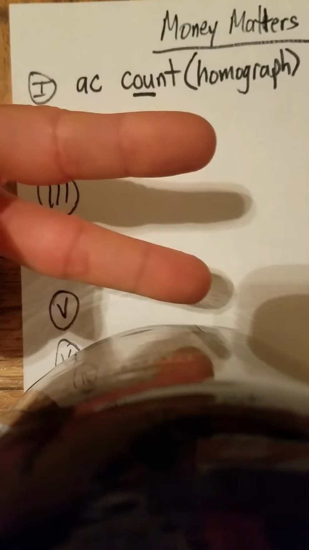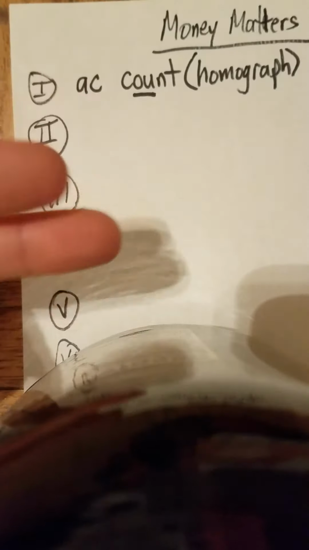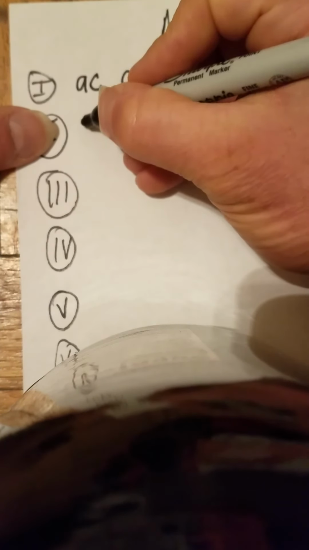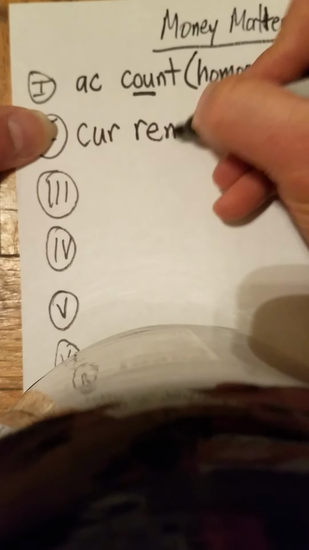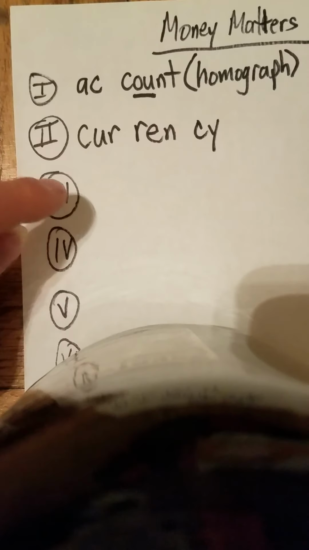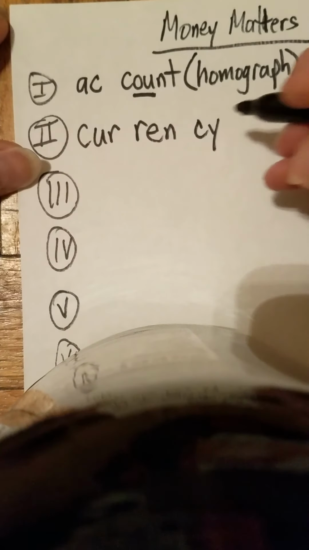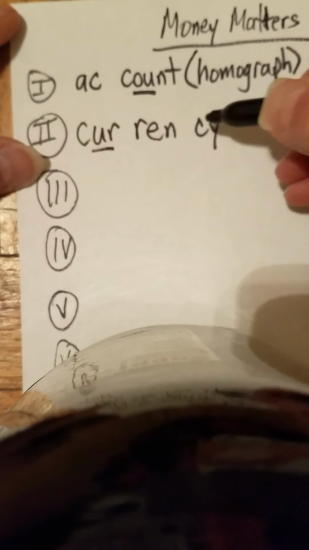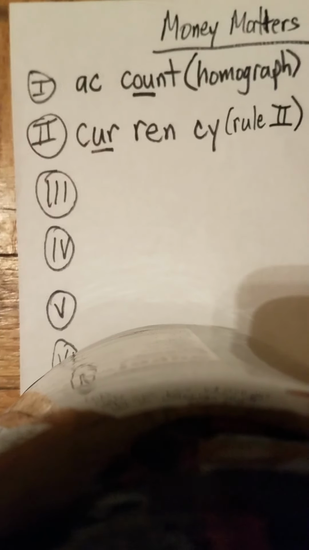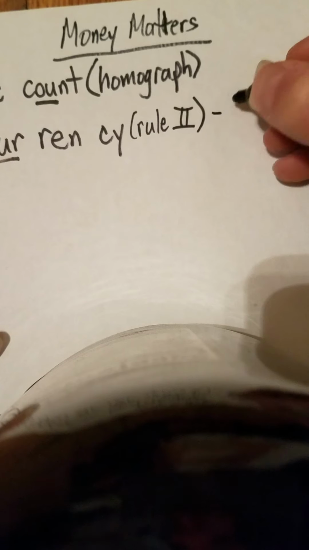Currency. So again, currency. We use k, s, and we use the er like in nurse. Notice that we divide the syllable by the double consonant. Currency. Okay, and again, notice we divide the double consonant. We have one thing to mark up. We underline the ur. I see a rule over here. That's rule 2. And again, review this video because it is a homograph and you will be demonstrating both.